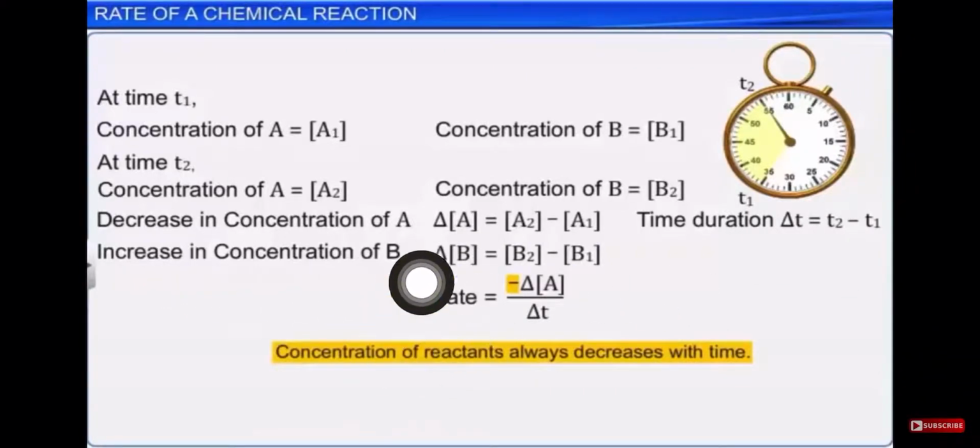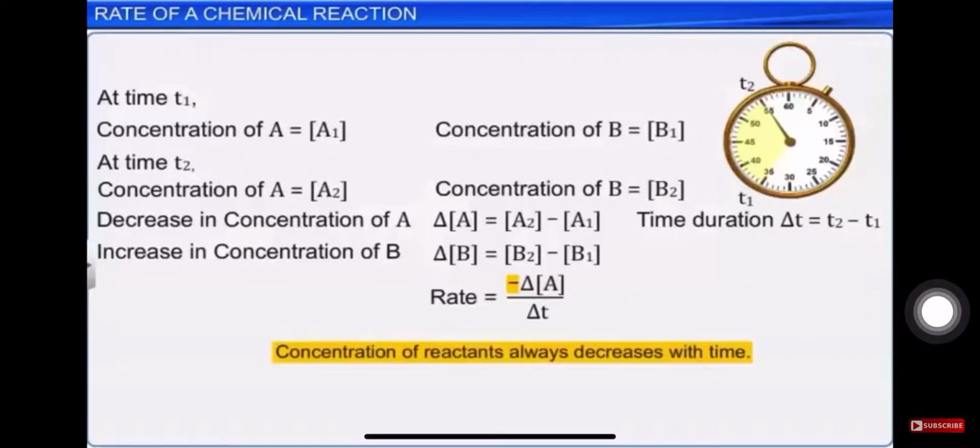So rate of reaction is calculated by what? That is decrease in concentration of A, that is delta A upon delta T. Delta A upon delta T, that is concentration upon time taken. Rate means concentration upon time taken. Now here you can see that minus sign is kept. Why do we put minus sign over here?